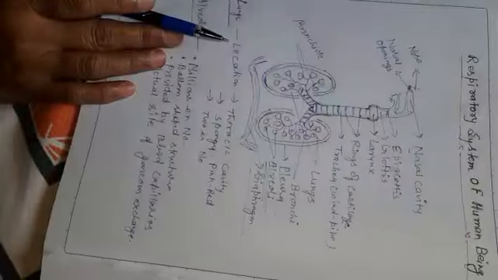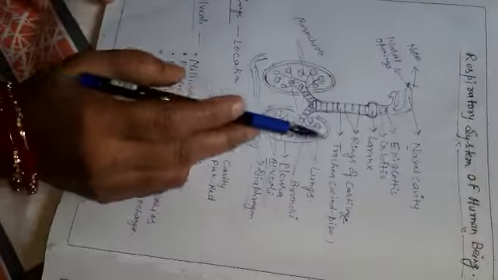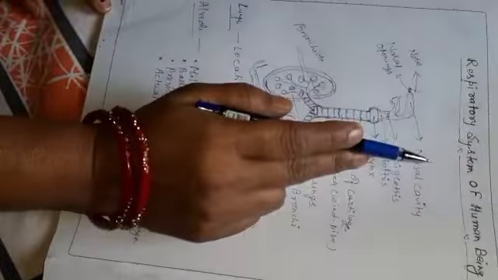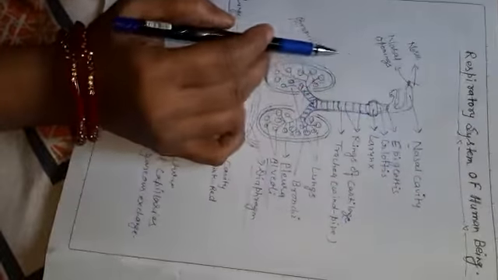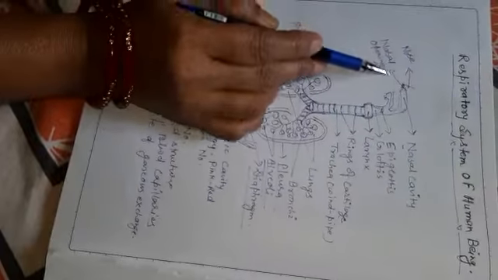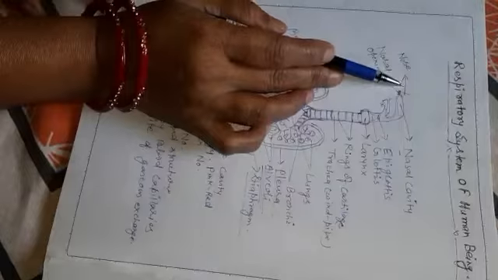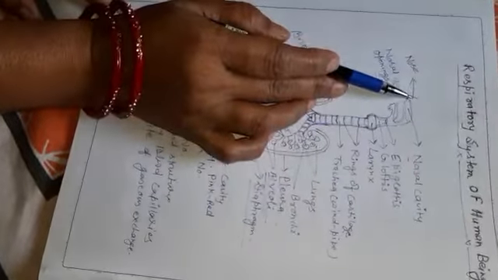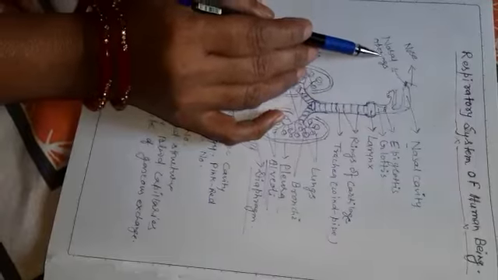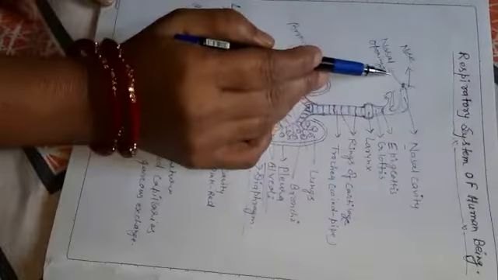Next video clip: the detailed structure of the respiratory system of human beings. In human beings, this system consists of various parts. First, the nose, nasal cavity, and nasal openings. The nose is the external organ which is involved in trapping air. This air further enters by means of two openings, which are the nasal openings.